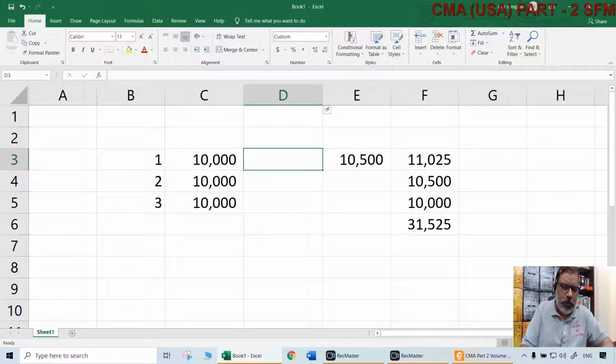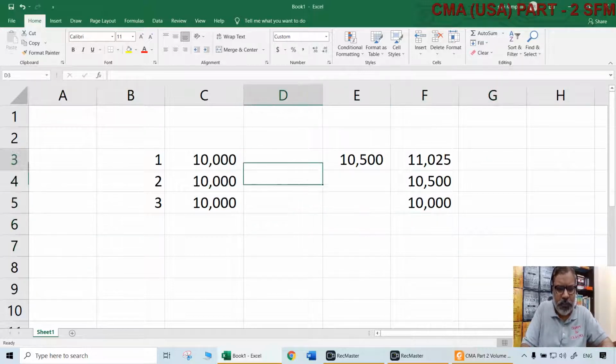And we know how to do that. We have to just take the FVIFA ordinary annuity for n plus 1 periods, and then minus 1 will give us the FVIFA for annuity due. We'll come to that later. But let us do the raw calculation, how much it should become approximately at the end of 3 years.